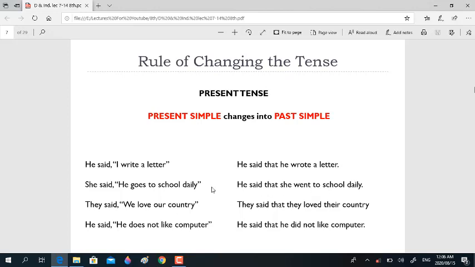Right, since we are talking about the changes in the tenses, we do not bother about the things we have discussed yesterday.